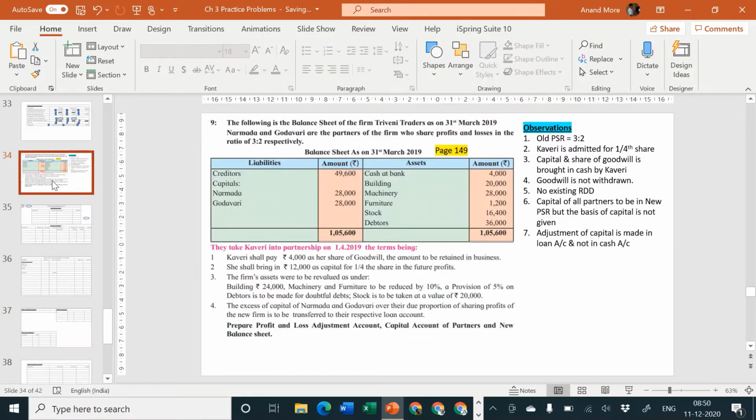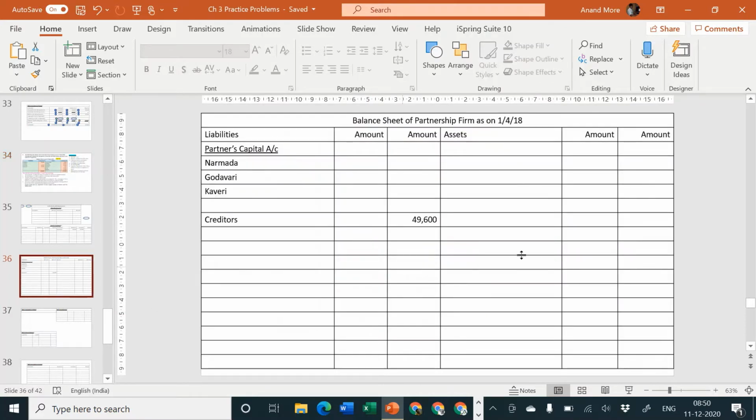Next, building 20,000, balance sheet asset side. I think there is an adjustment for building, so we'll write building in the inner column. There is adjustment for machinery, there is adjustment for furniture, there is also adjustment for debtors and stock. So all items are going to be written by us in the inner column. Okay, building 20,000, machinery 28,000.